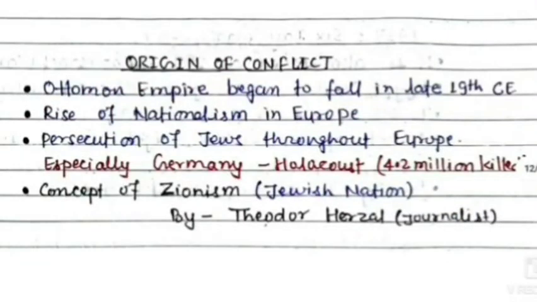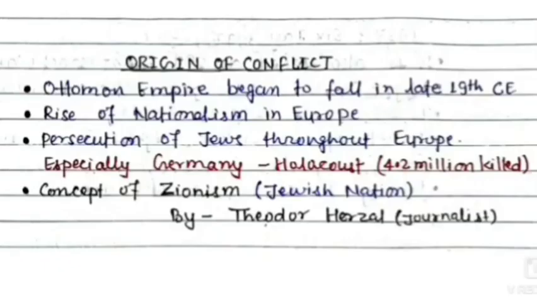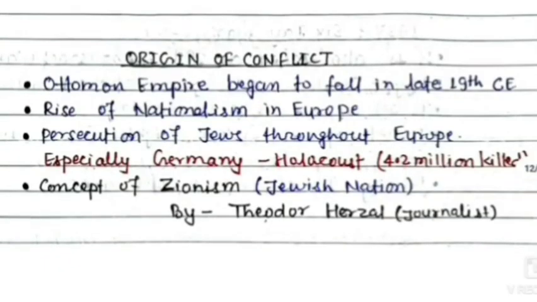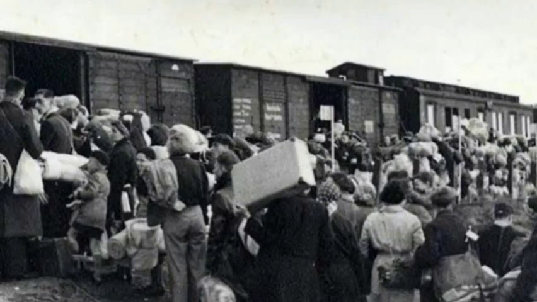Now talking about the origin of the conflict, it started during the late 19th century when the Ottoman Empire began to fall, and also the rise of nationalism in Europe was very high, due to which the Jews were persecuted. If you know about Germany's Hitler, then Hitler persecuted and killed more than 4.2 million Jews. And this incident is also called the Holocaust in history.